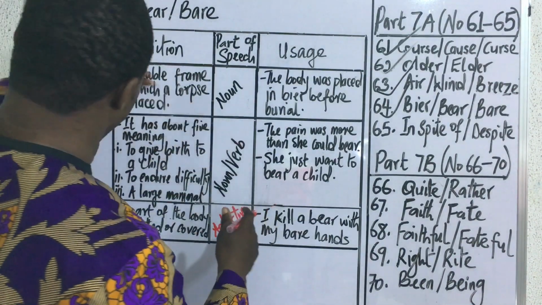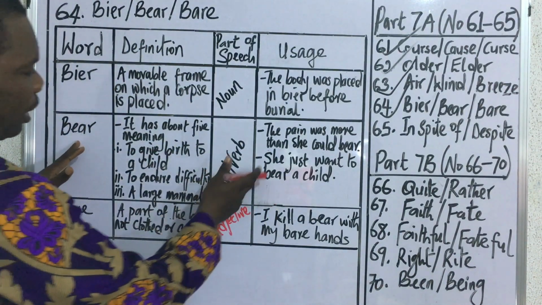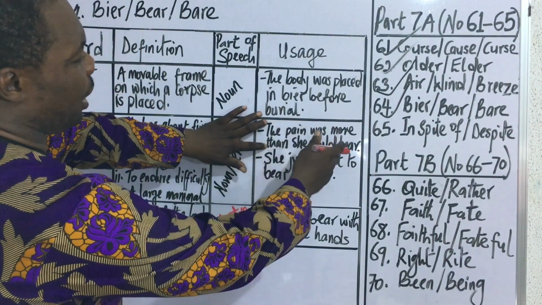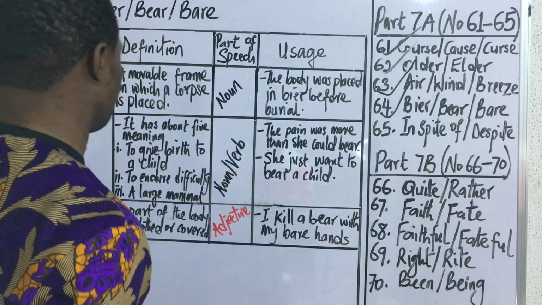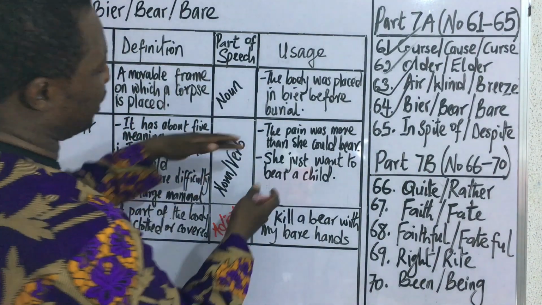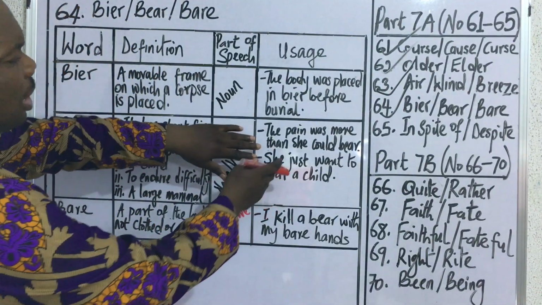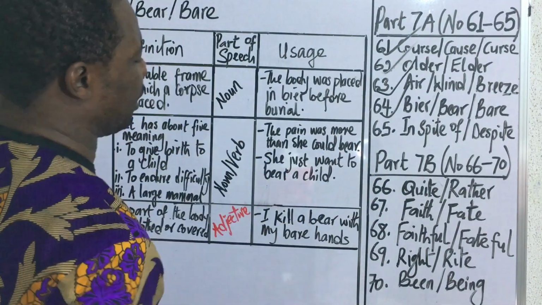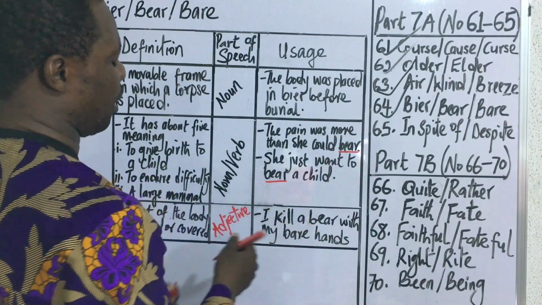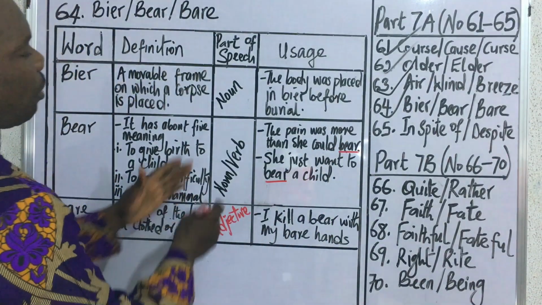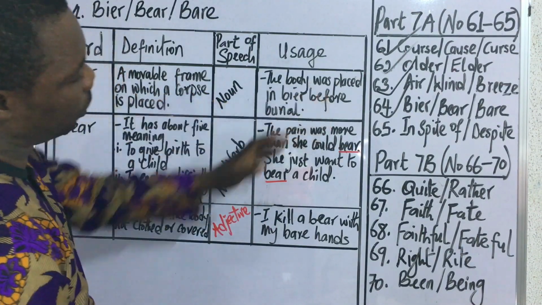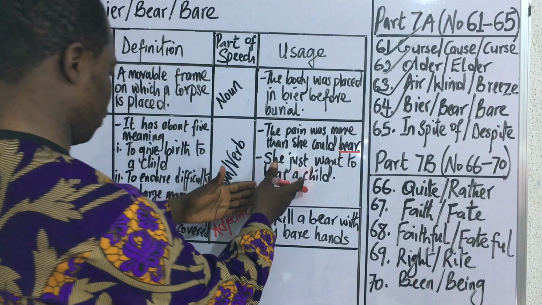Then the next one is bear, which can be used as a noun and as a verb. The first example we have here is: the pain was more than she could bear. So that one has to do with enduring difficulties. And then the second example we have here is: she just wants to bear a child. So these two expressions that we have used now talk about the word in the form of a verb, bear as a verb, to endure difficulties or to give birth to a child.